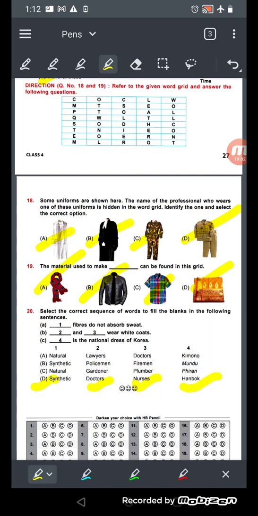Okay, so we are done with this chapter. If you have any doubt, then you can ask me. Okay, and please go through this. This exact question will not come, but yes, a similar type of question will come for the examination. So best of luck for the examination, and thank you so much.